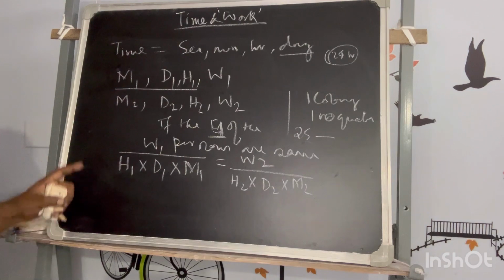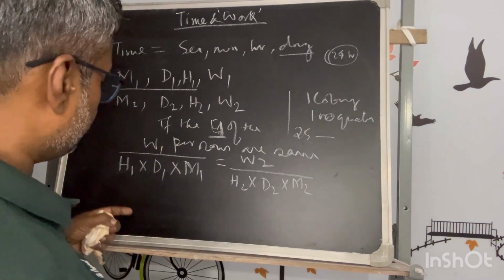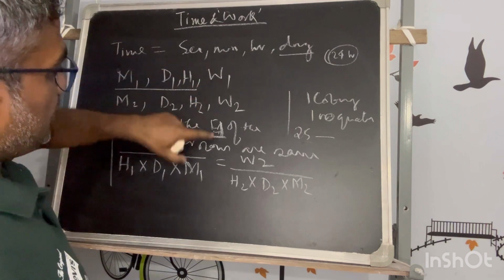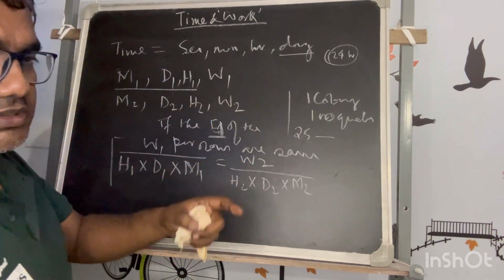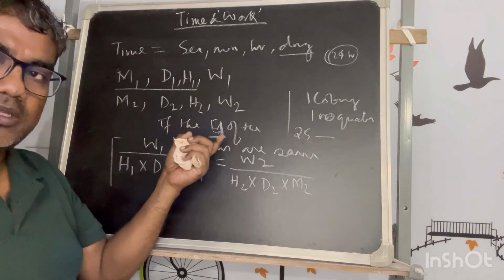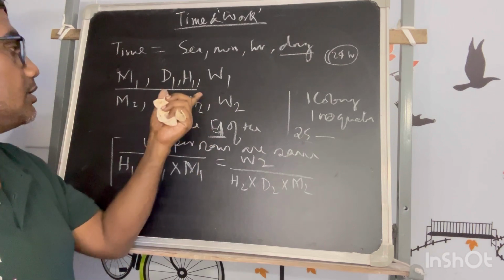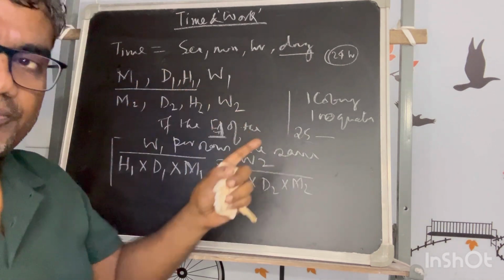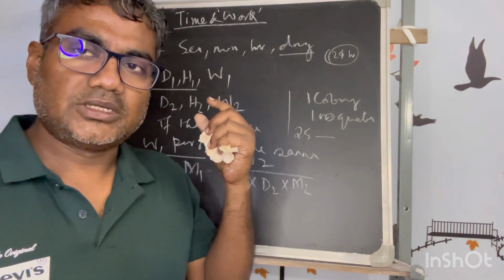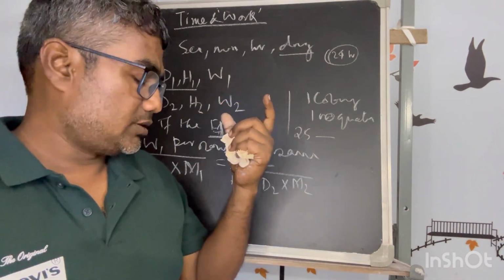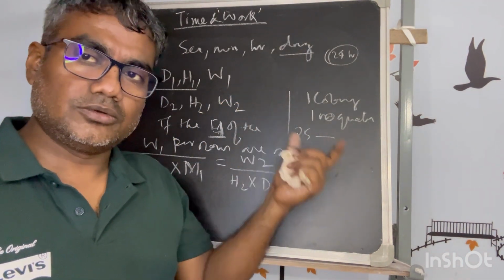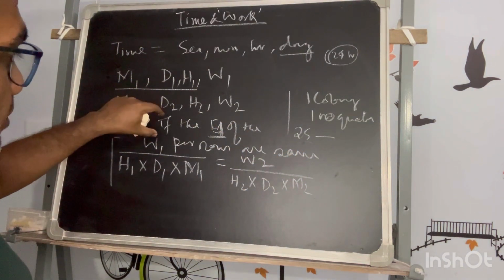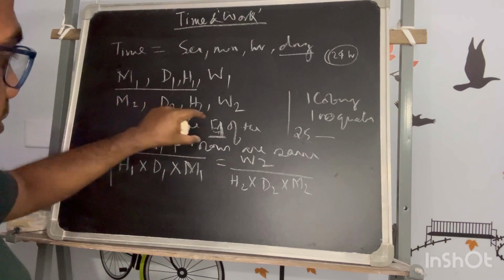Fine. If you reverse it, it is up to your choice. So the relation is that if the efficiency of all the persons is assumed to be the same, even if it is not said, you have to assume that the persons working there have the same efficiency. Some perception or concept you have to adopt on your own. There is no other relation that can be established other than this.